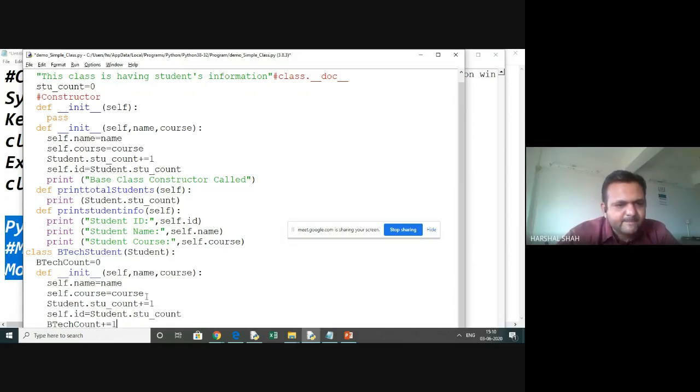And whenever this student ID gets created, we are directly making this 100 plus. So this way the ID will start being created with the prefix 100. So here we will have this code and the ID will be generated differently.